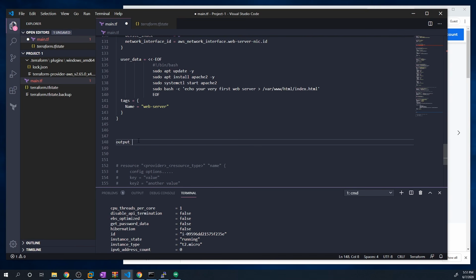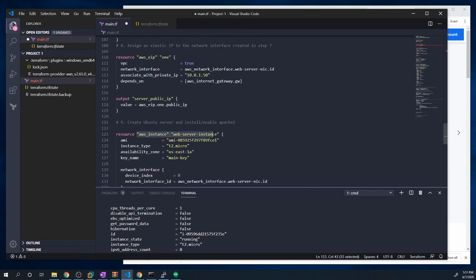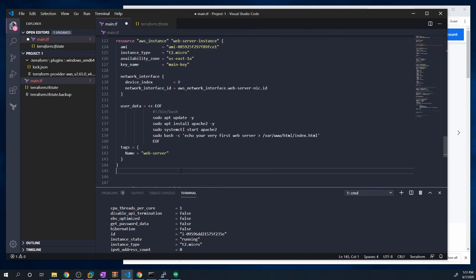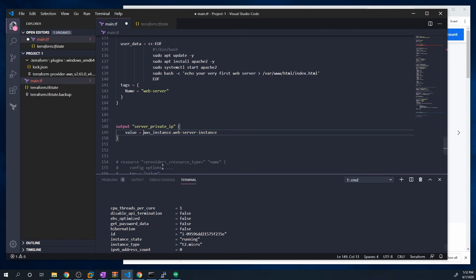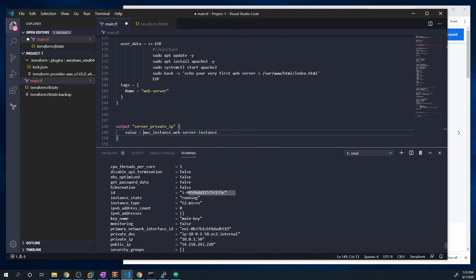So we'll do output. Then we have to give it a name, so just give it any name you want. I'm just going to say server, we'll call this, I don't know, server private IP. And then we're going to do value. And then remember, we have to set this equal to our resource, so we'll copy our resource name. And remember, we need to get our property name. So this is going to be called private_ip.